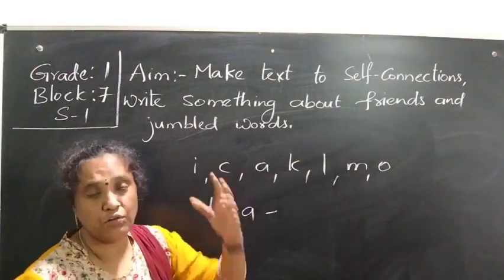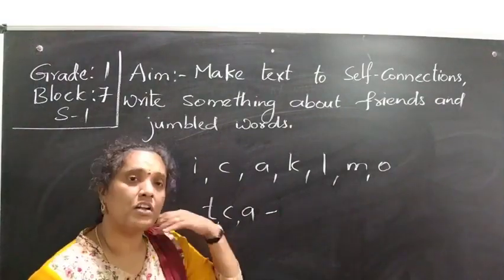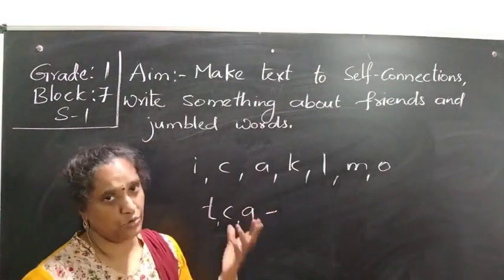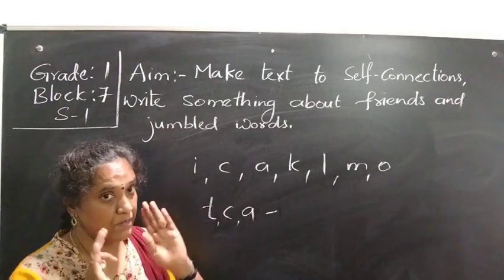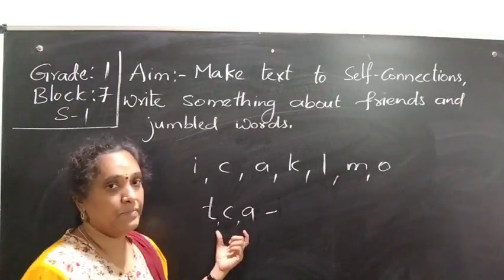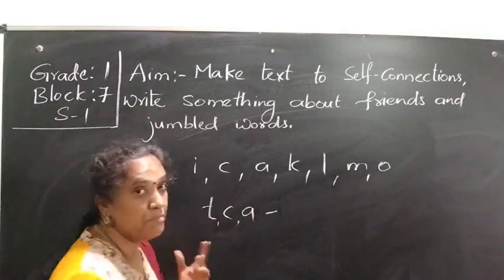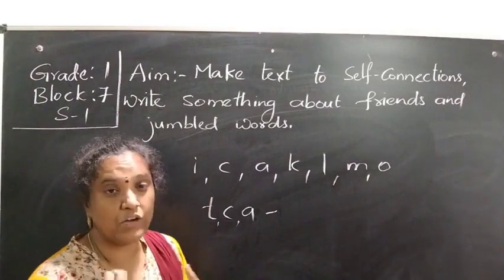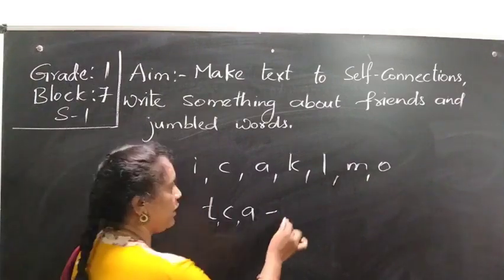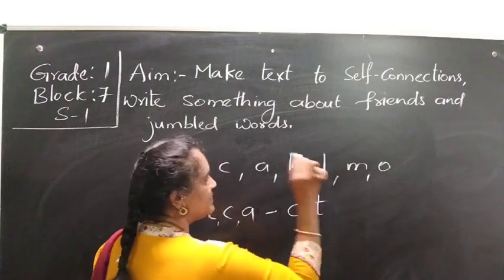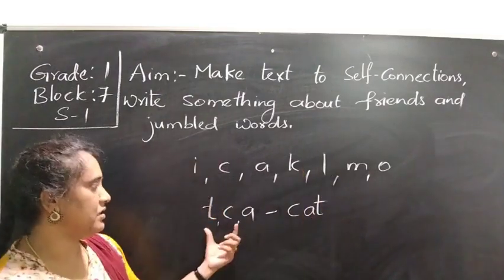You can make 3 letter words, 4, 5, 6 letter words, or however many you want to try. But here I am giving you only 3 alphabets. Based on that, you want to recollect whatever words you know, and frame them. So I can write it as CAT, cat, a 3 letter word.